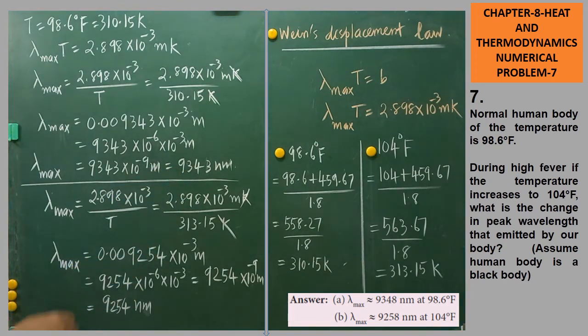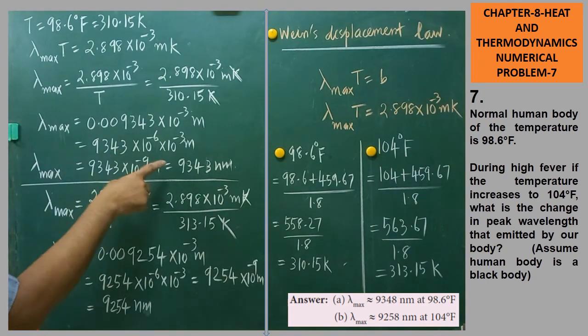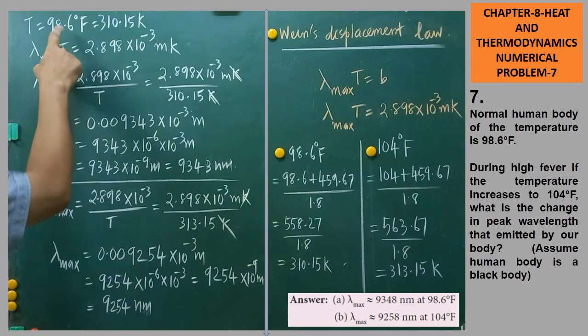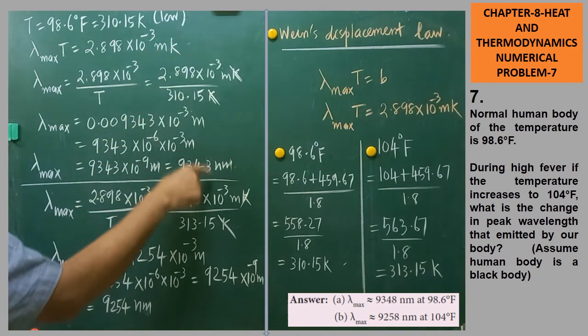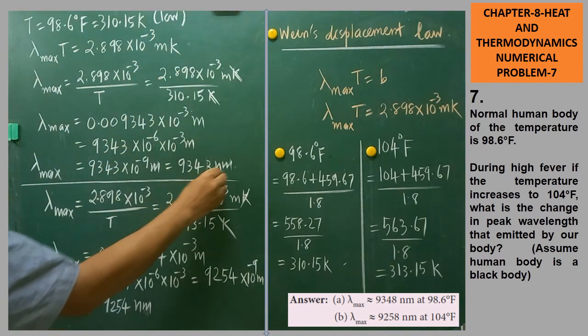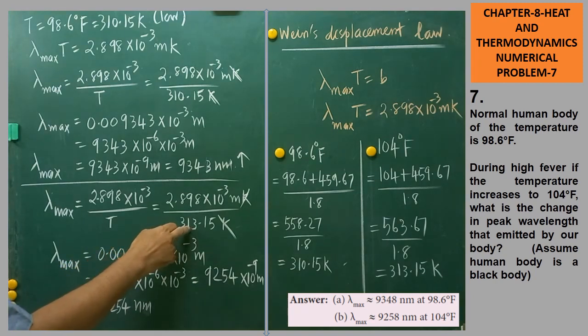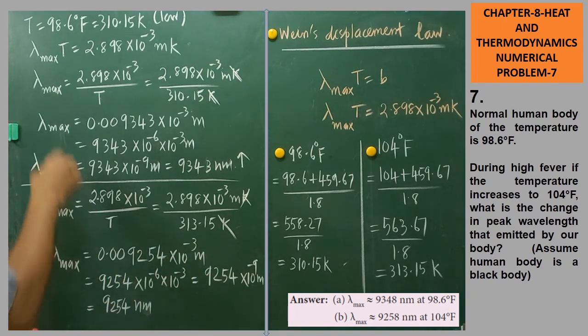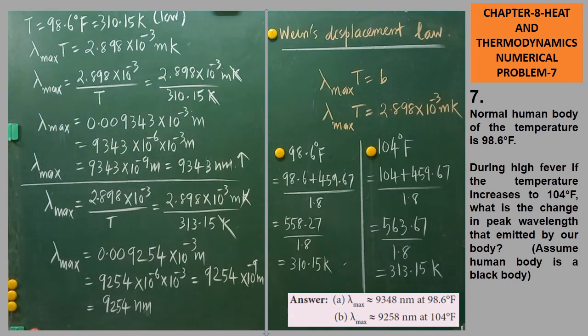Are you clear? Here you should understand one thing: when the temperature rises, wavelength will decrease. Look here, when the temperature is low, the wavelength is more. Here the temperature is high, and the wavelength will be less. So lambda max is inversely proportional to temperature. That you have to understand. Okay? Very interesting problem.